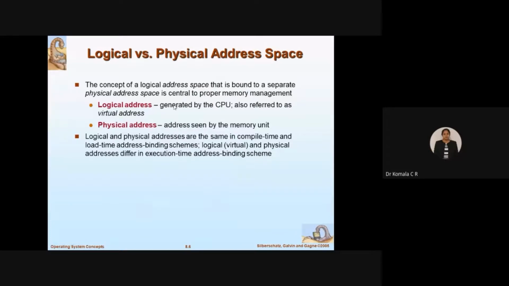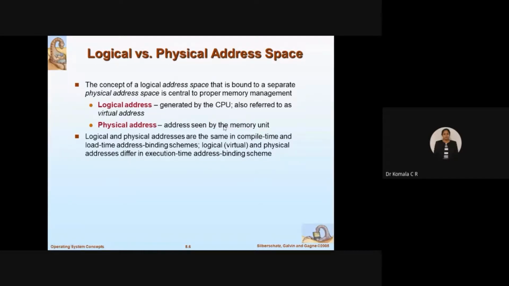Yeah. So now let us see what's the difference between logical and physical address space. Some small concepts you have discussed during the virtual machine. Let us see how these concepts are used with respect to memory. The concept of a logical address space that is bound to a separate physical address space is central to proper memory management. This logical address space is going to be bound to a separate physical address space.